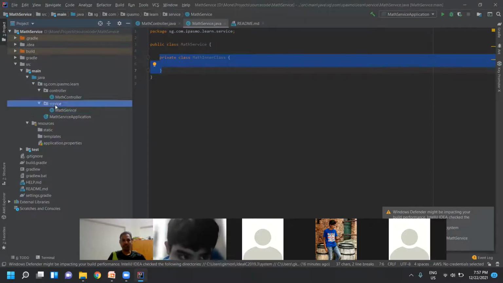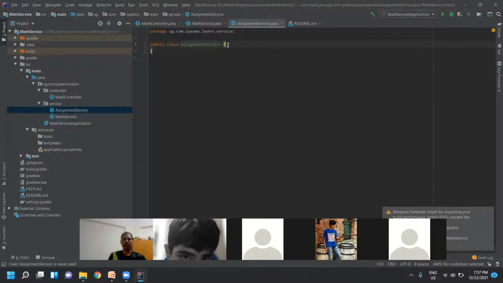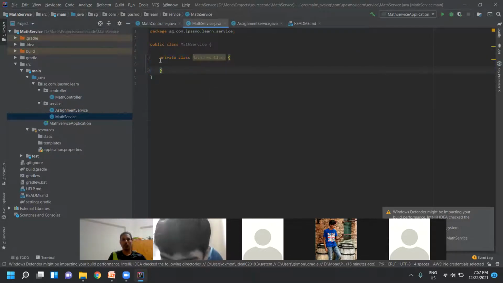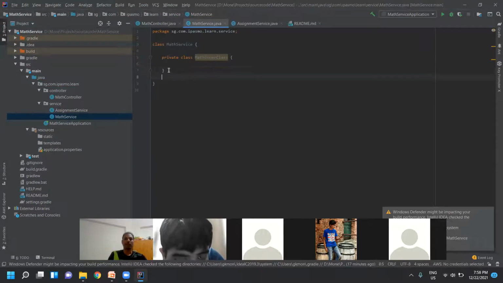Suppose, let's see, I'll create one more class here, next to math service: assignment service. Now I declare math service as protected. See, protected is also not available here. I'll copy this one.